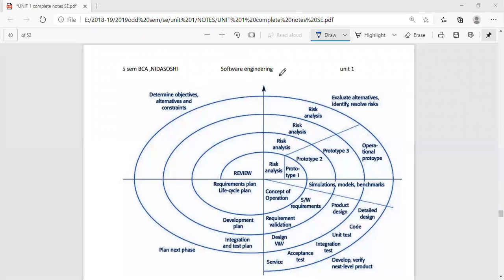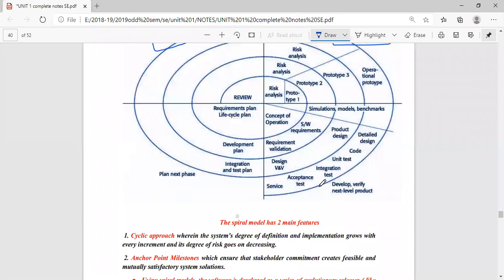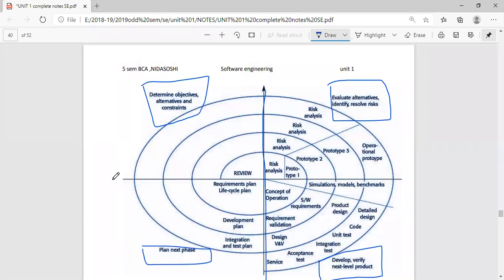Okay, all right. So this model is called what? A spiral model. So you can see that this has 4 phases. This is the first phase: determine objectives, alternatives, and constraints. The second phase is evaluate alternatives, identify and resolve risk. The third phase is develop, verify, and move to the next level product. And this is the planning for the next phase. So these are the 4 different phases of your diagram. This is the first one, this is the second one.